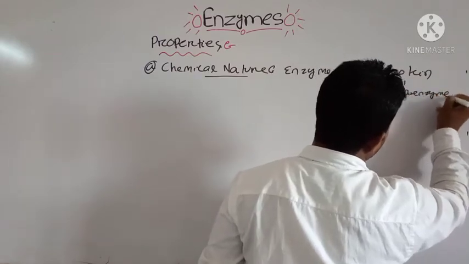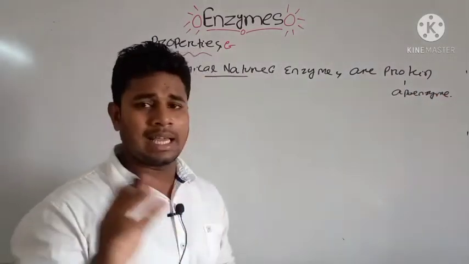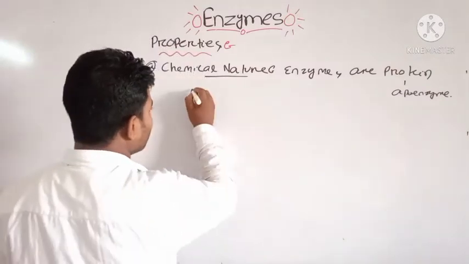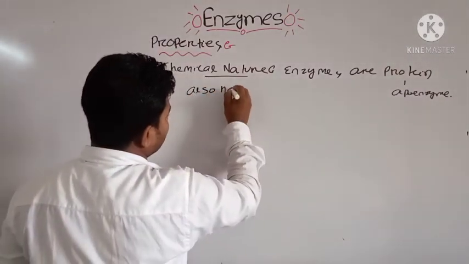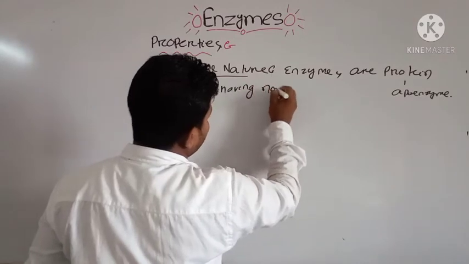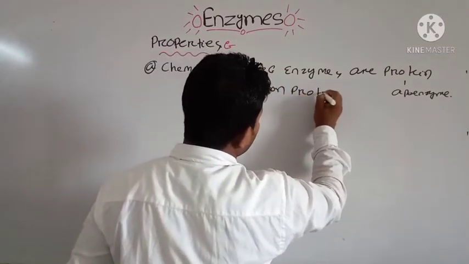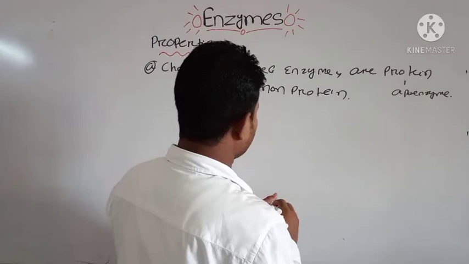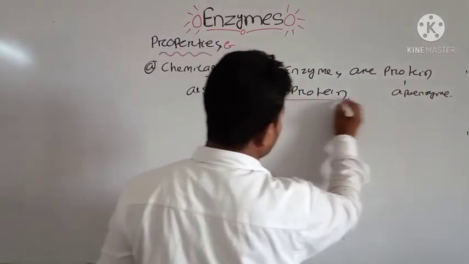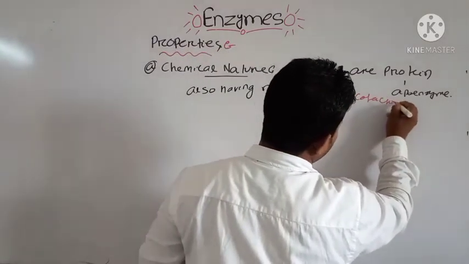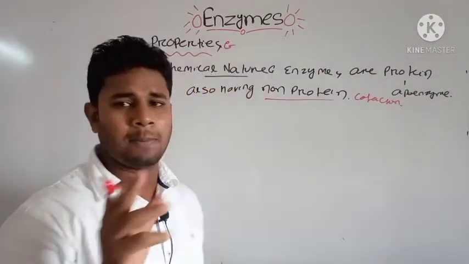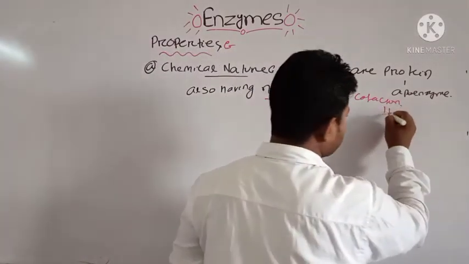Already we have discussed that point. They also have a non-protein part, and if the enzyme has both protein part and non-protein part,